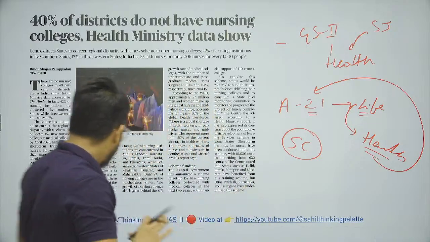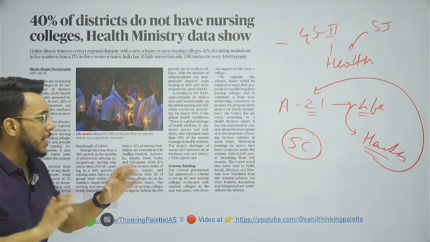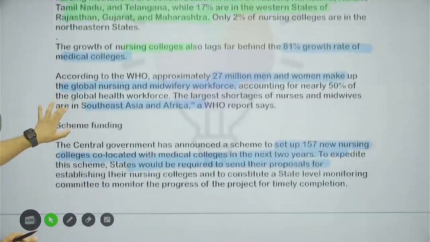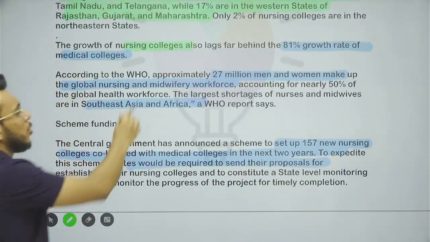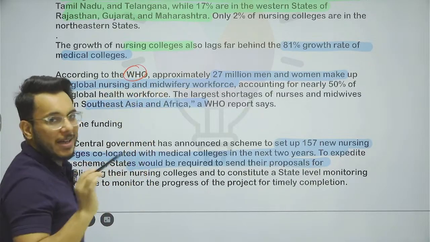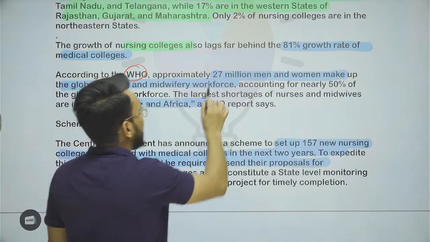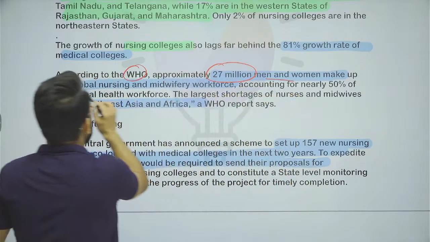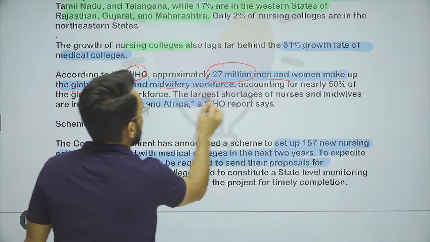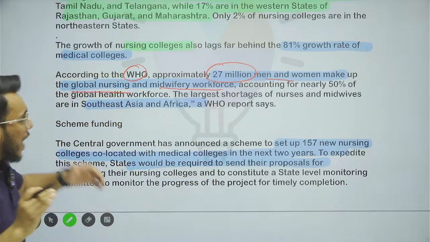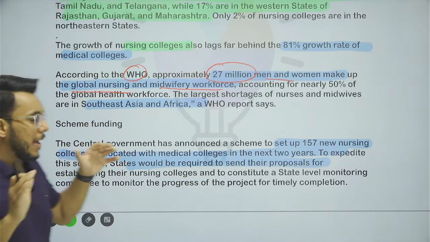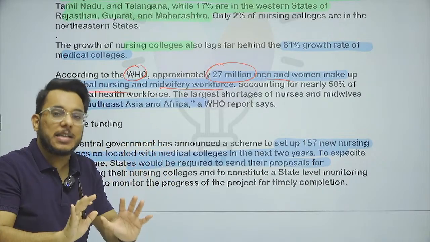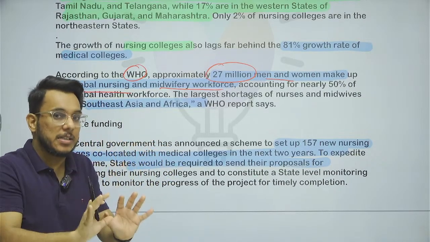Now, guys, when we talk about health professionals, health staff, here we have the data from the WHO, the World Health Organization. The World Health Organization provides this data: there are 27 million men and women who make up the global nursing and midwifery workforce. See, guys, out of the total health staff, 50% is the nursing staff.